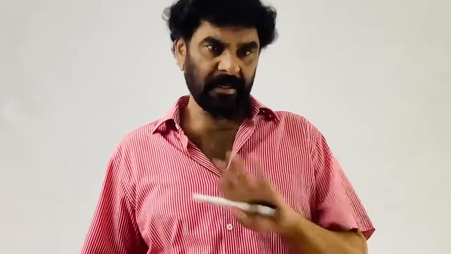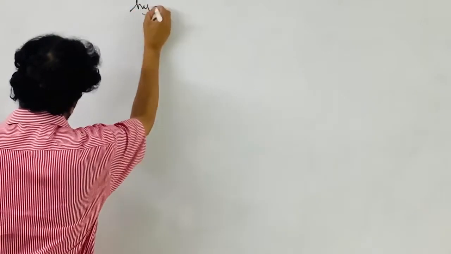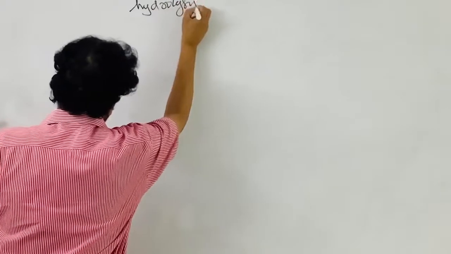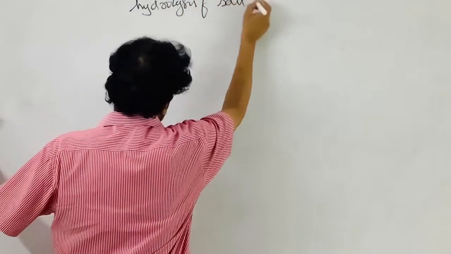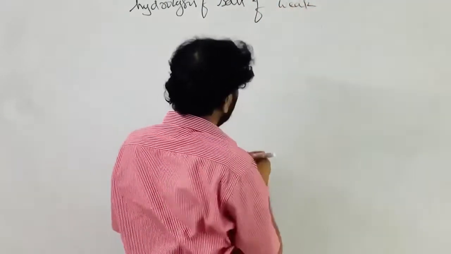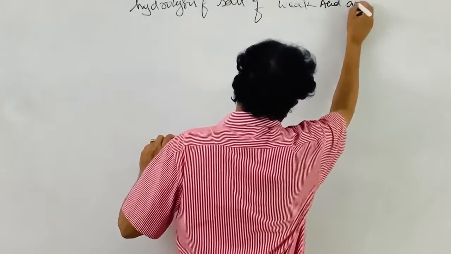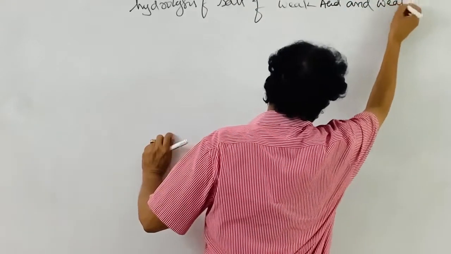Part of the salt of weak acid and weak base. In the last class we finished the hydrolysis of strong acid and weak base; ammonium chloride was taken into consideration. Now that is the salt of, hydrolysis of weak acid and weak base.